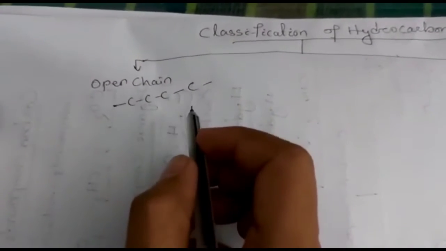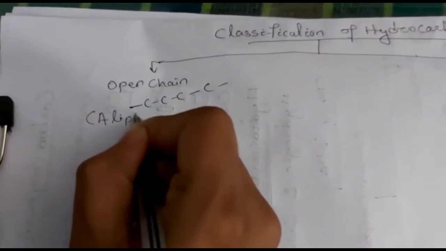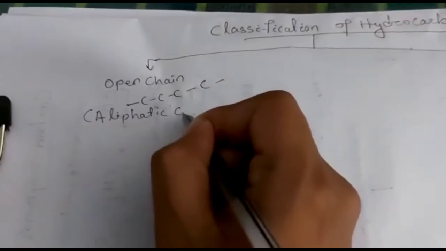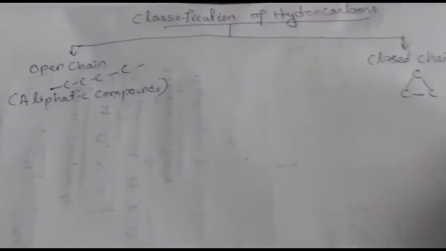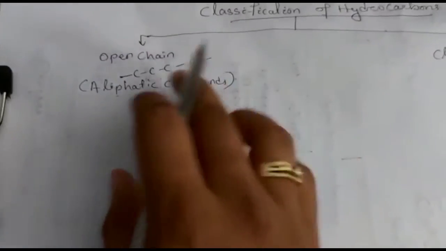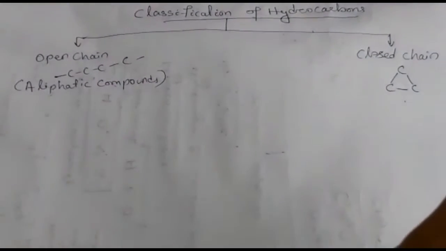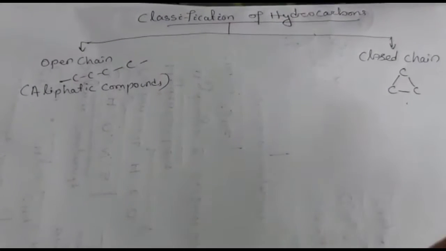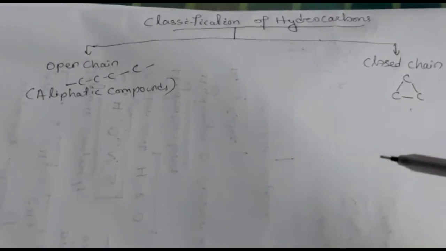The name of open chain compounds are aliphatic compounds. Okay, and the closed chain structure we will discuss. First come to the aliphatic compounds. Open chain structure, that means the chain is open, not attached closely. For the closed chain minimum 3 carbons we require. By taking 2 carbons we cannot form closed chain. The first closed structure is your triangle like this.